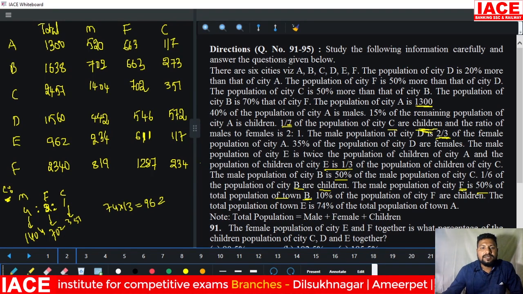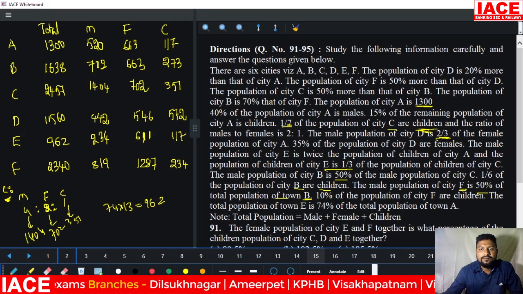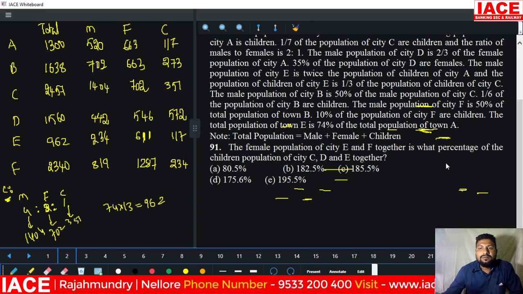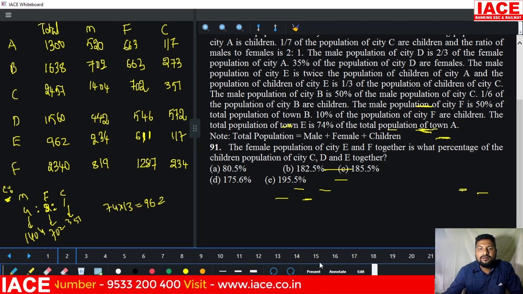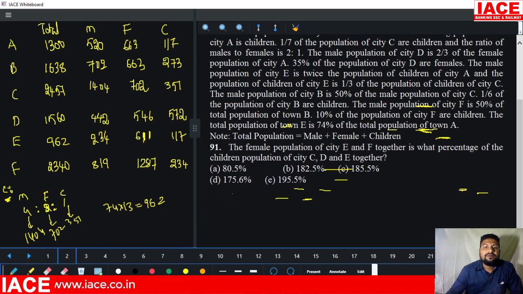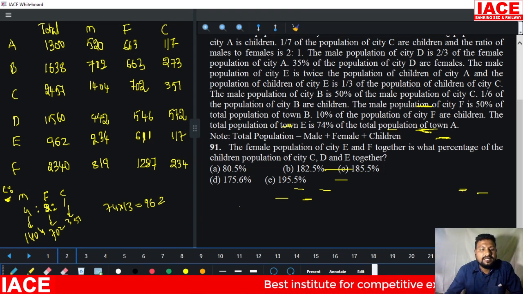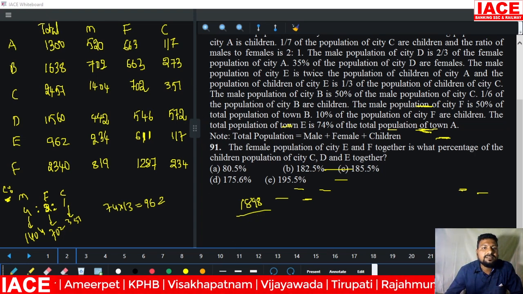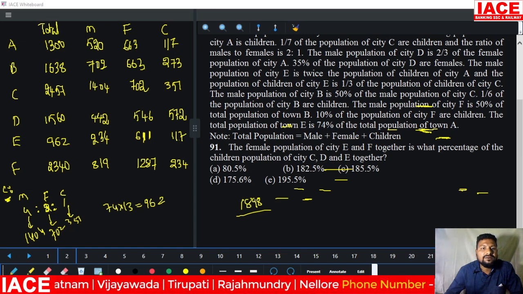Now we'll go for the questions directly. Look at the question. The female population of city E and F together is what percentage of the children population of cities C, D, E together? Female population of E and F is 1200 plus 600, which is 1800. Divided by the children population of cities C, D, E, meaning 351 plus 572 plus 117 added.